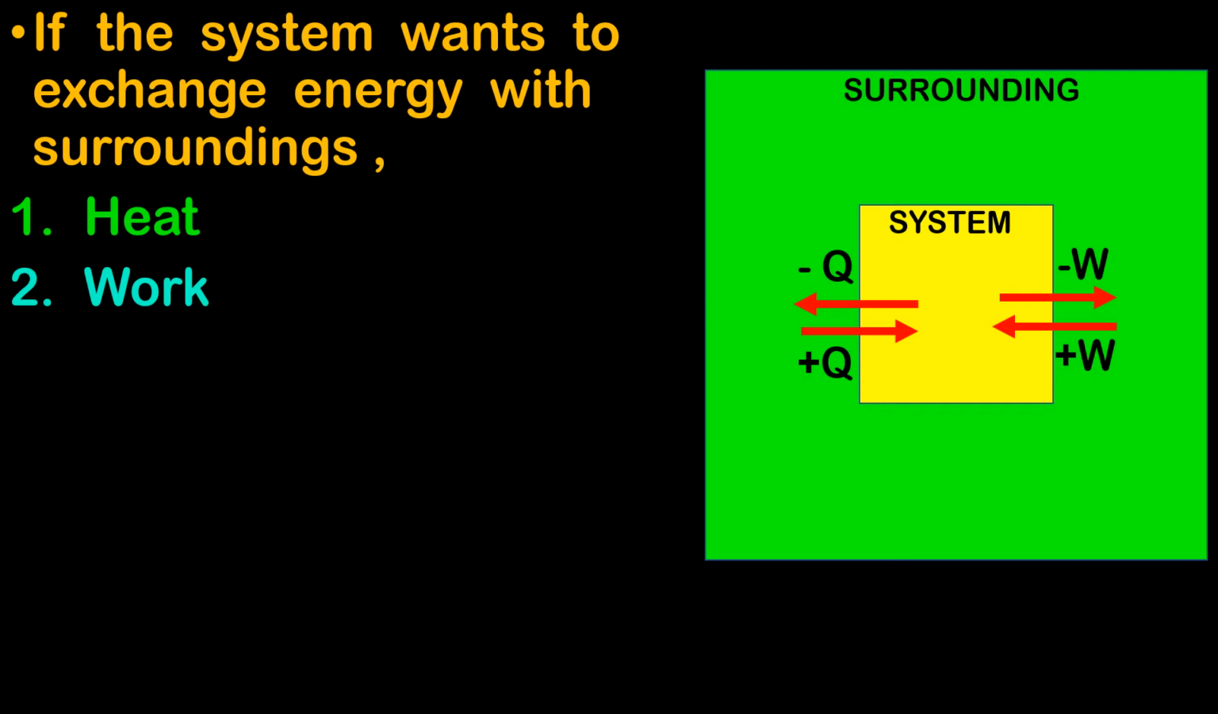And if the work is done by the surrounding on the system, then we say that the energy is added to the system. Why? Because work is nothing but a form of energy. So I hope that you have understood these two things, that if the system wants to exchange energy with the surrounding, then it can do so either in the form of heat or in the form of work. Now, keeping this in mind, let us take an example.